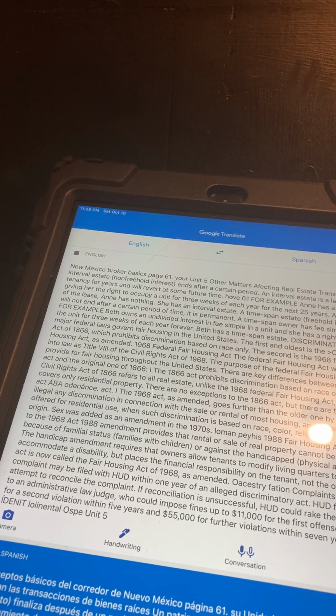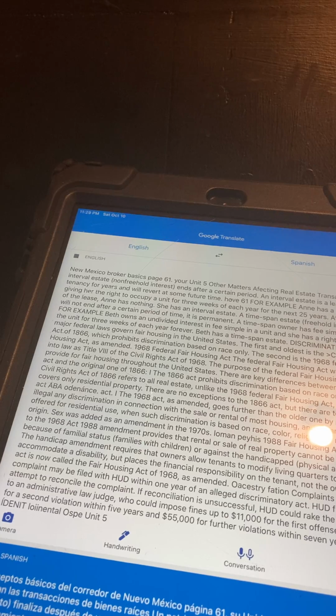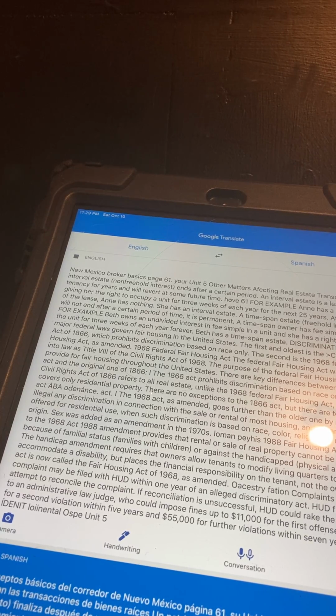New Mexico Broker Basics, page 61. Unit 5. Other matters affecting real estate transactions.